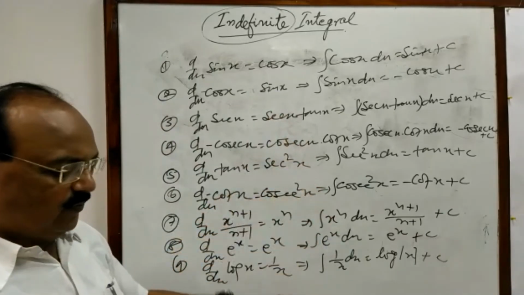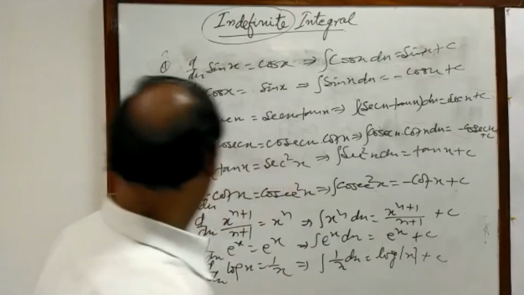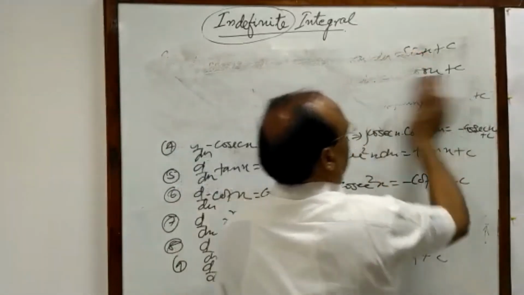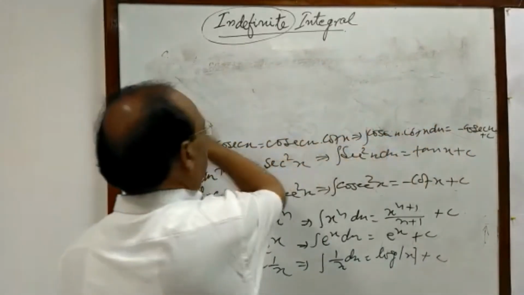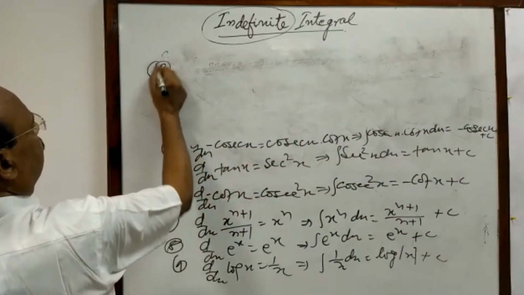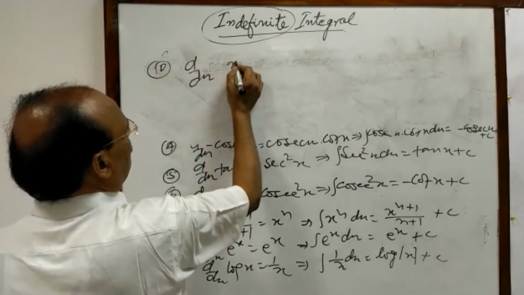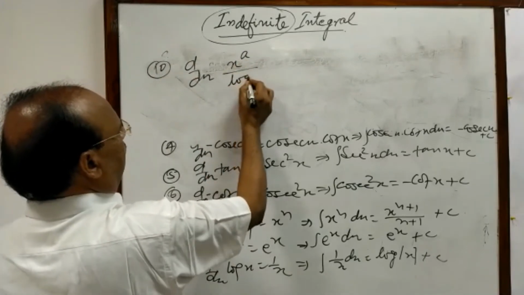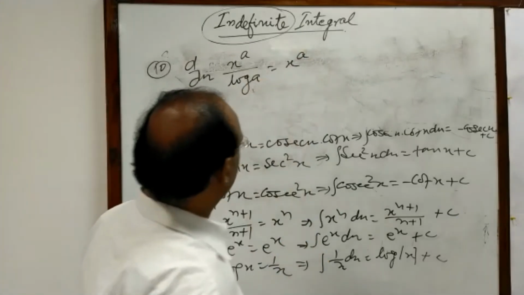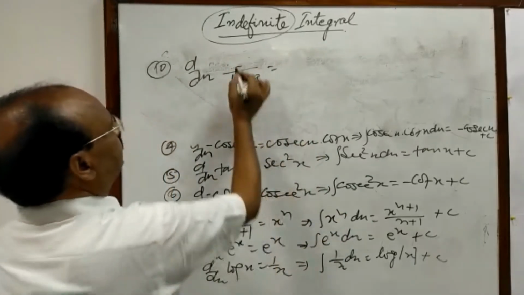In addition to this, we can understand some more formulas. d/dx of a to the power x upon log a is equal to a to the power x.